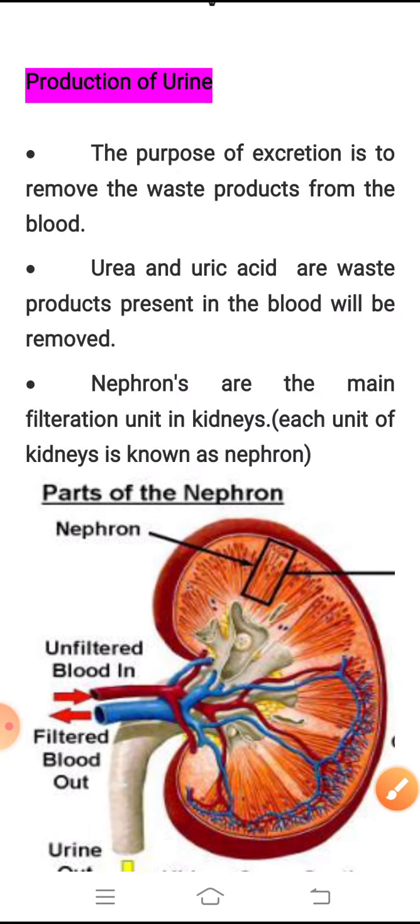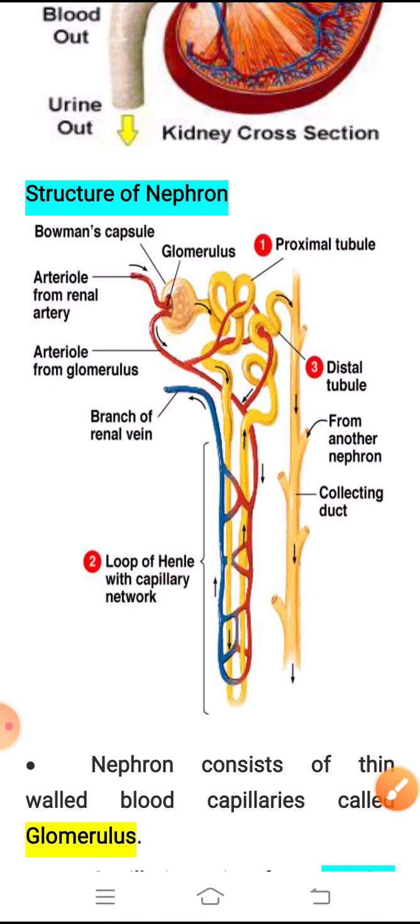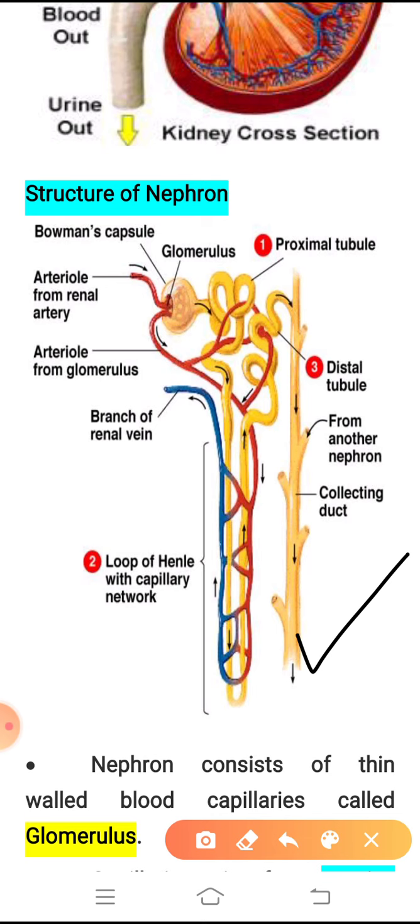Then we started to understand the structure of the nephron. What are the parts involved here? The main important parts are the Bowman's capsule, glomerulus, then the proximal tube, also called the proximal convoluted tubule, then the distal tube, where reabsorption takes place, and the collecting duct.